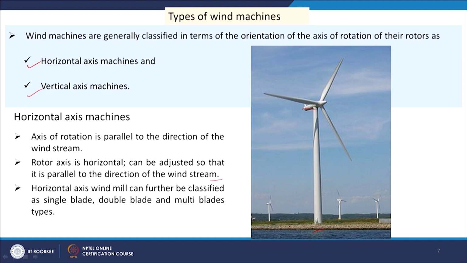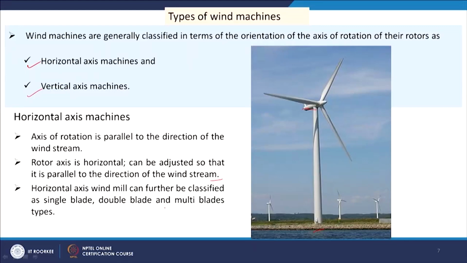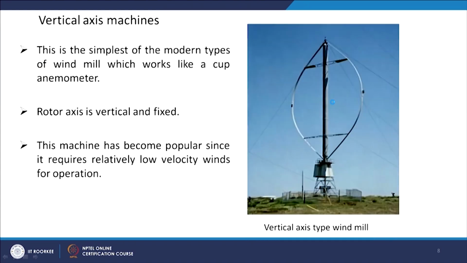It is not necessary that the wind is flowing in the same direction every time, so when the wind direction changes, the rotor direction can also be changed in this design. Horizontal axis windmills can further be classified as single blade, double blade and multi blade. Here we see three blades, but we may have a single, double or multi blade system.